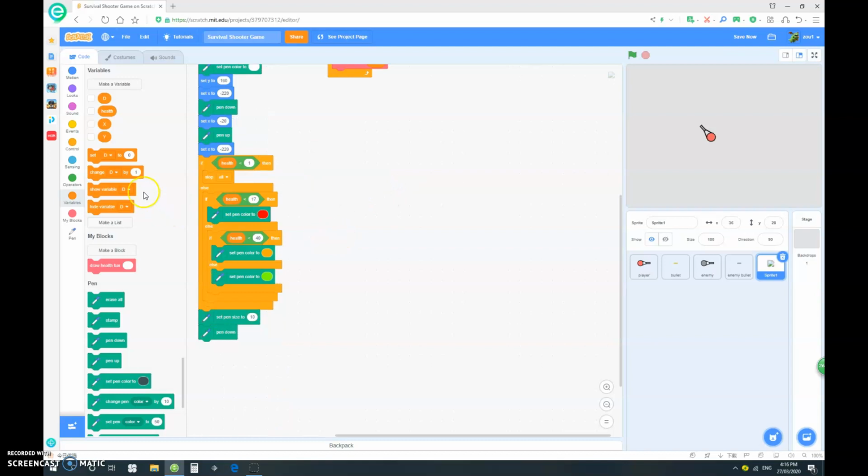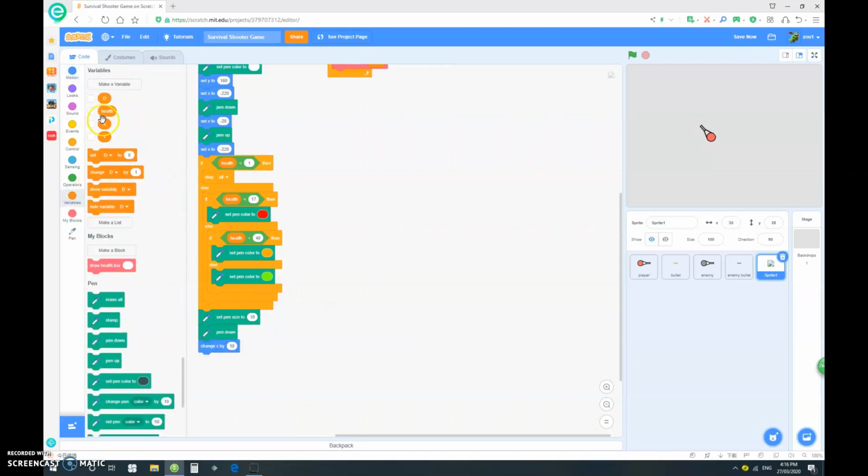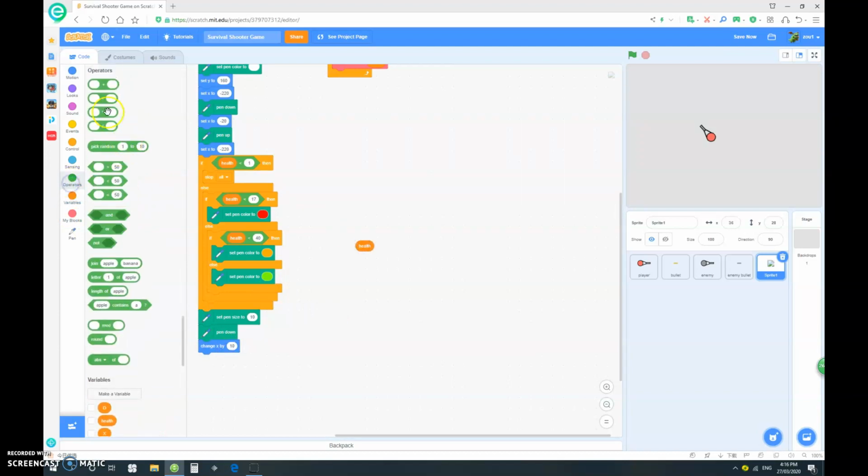And then let's go into motion and change X by health. Grab out a multiplication sign and change X by health times 2. Okay, cool.